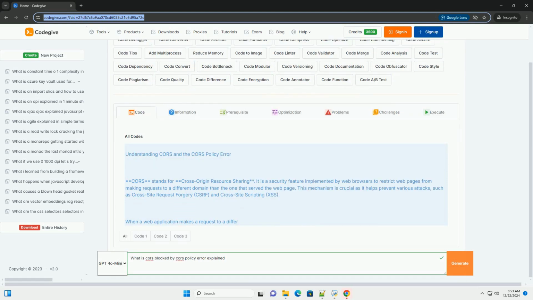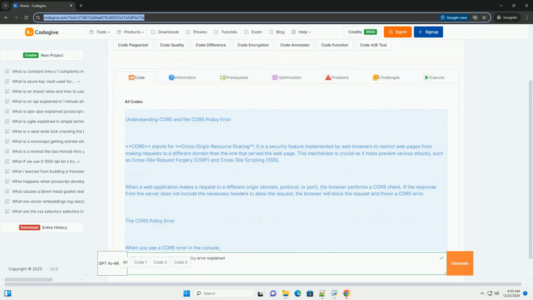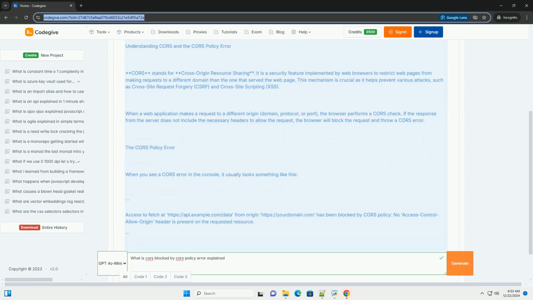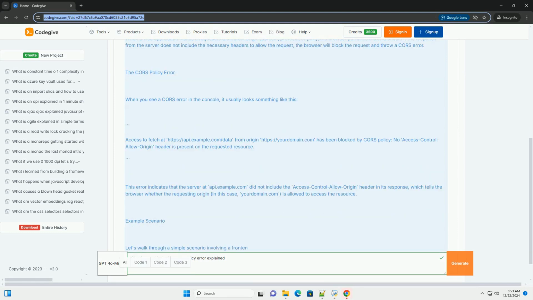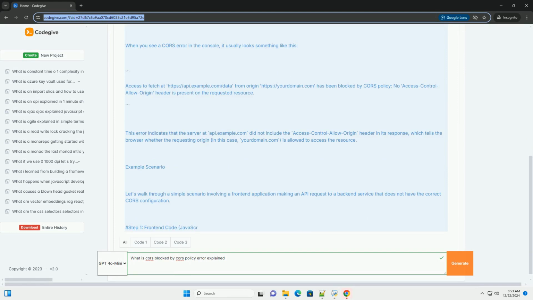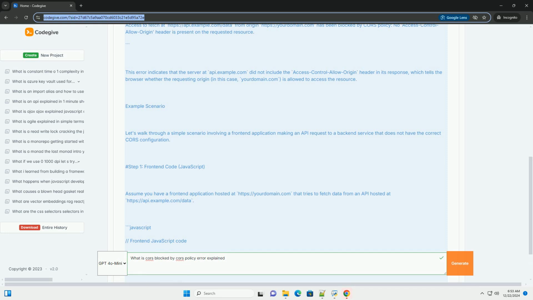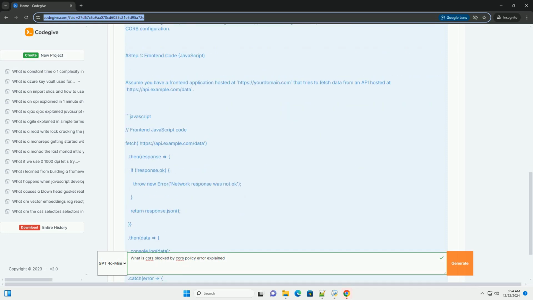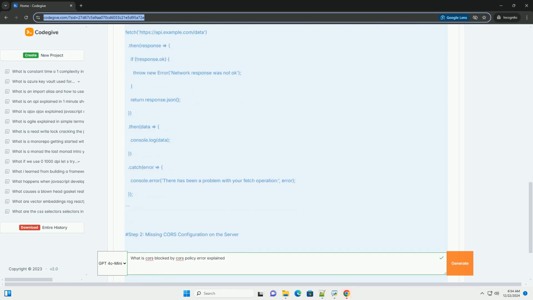Understanding CORS and the CORS policy error. CORS stands for Cross-Origin Resource Sharing. It is a security feature implemented by web browsers to restrict web pages from making requests to a different domain than the one that served the web page. This mechanism is crucial as it helps prevent various attacks, such as cross-site request forgery (CSRF) and cross-site scripting (XSS).